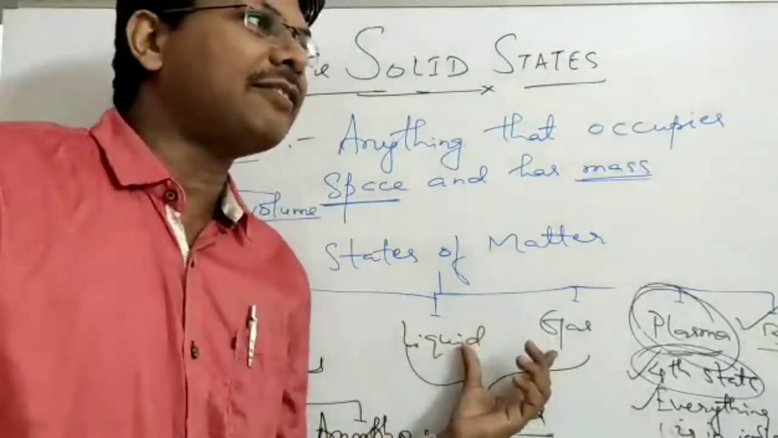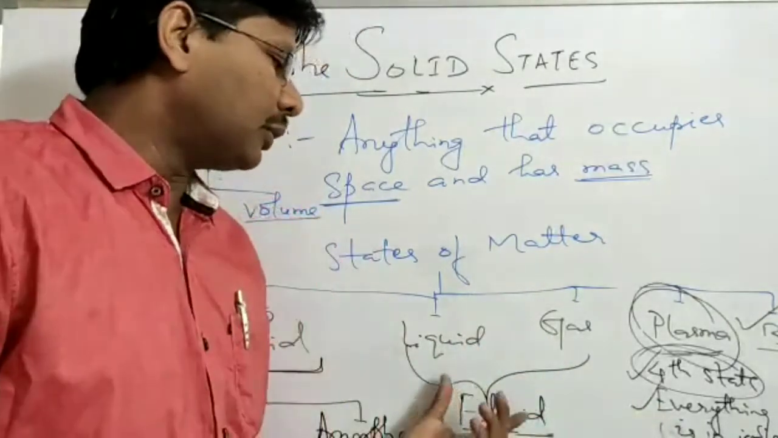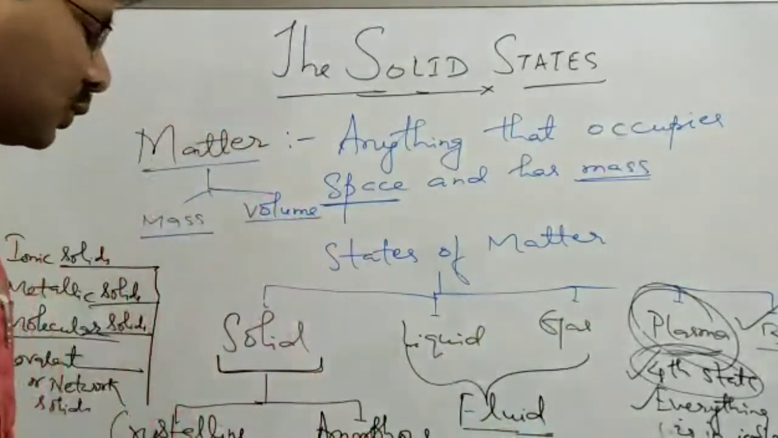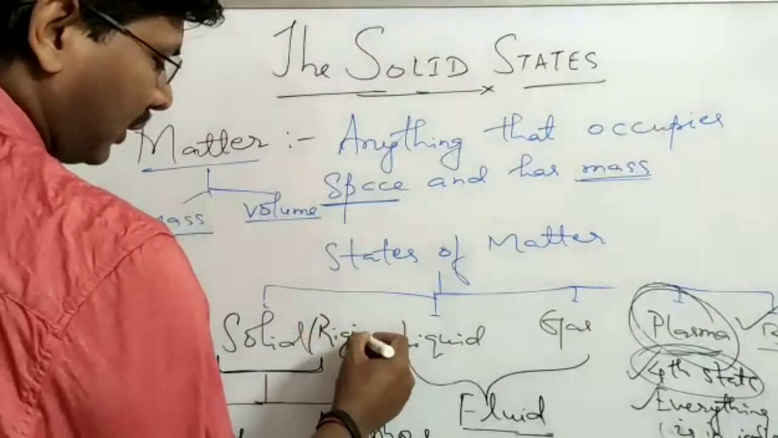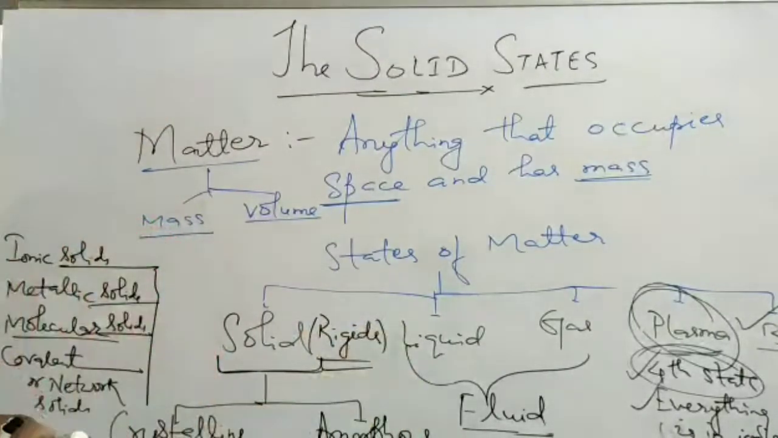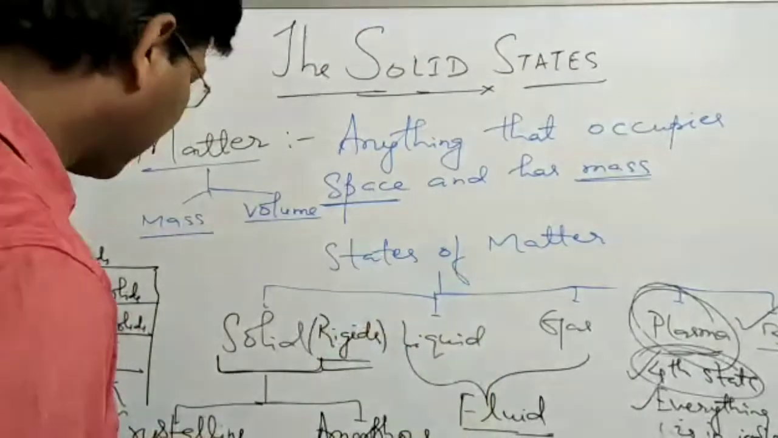Liquids and gases have the ability to flow, so they are called fluids. Whereas solids are rigid, because the constituent particles are tightly packed.